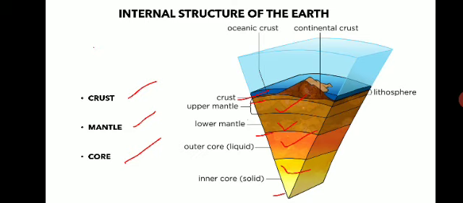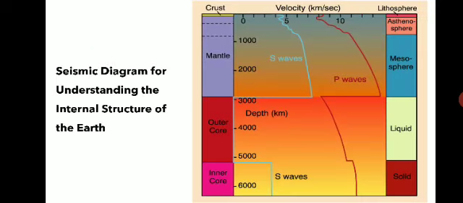So let us see how we came to know that the earth has different parts, or that the earth is divided into different structures, different layers. This is possible with the help of seismic investigation. The word seismic comes from seismos in Greek, which means earthquake.